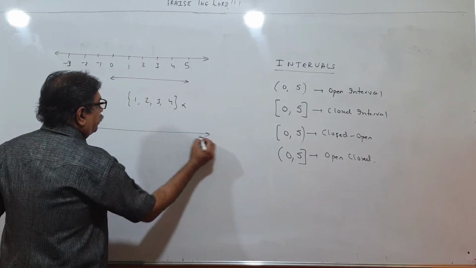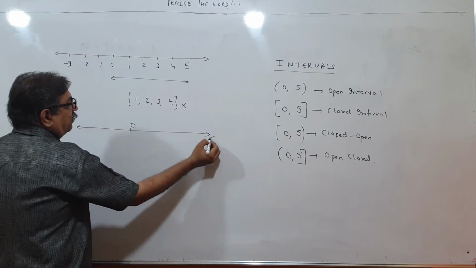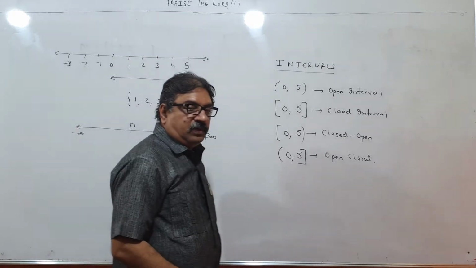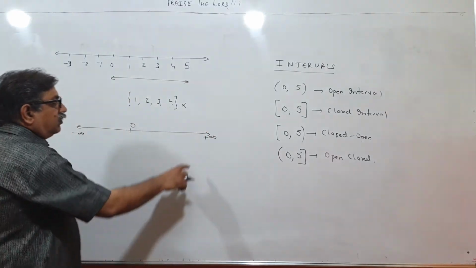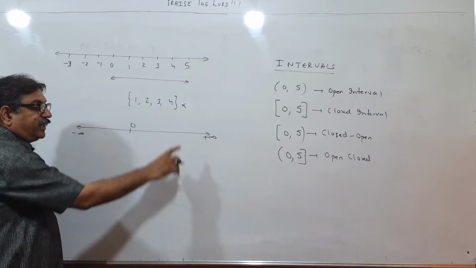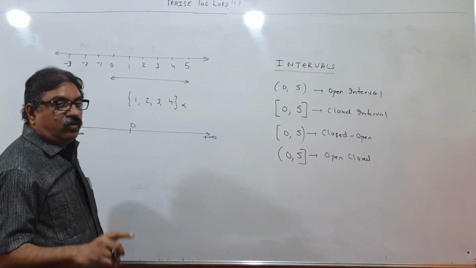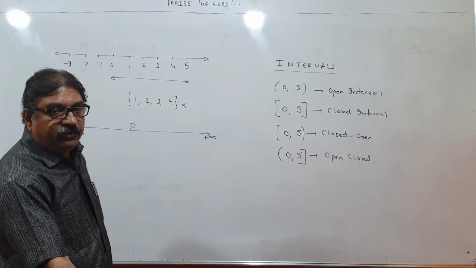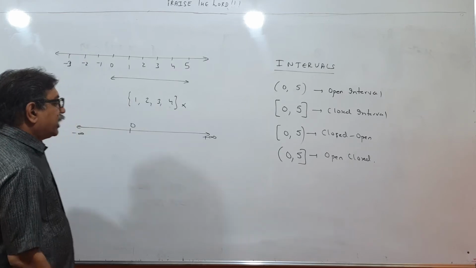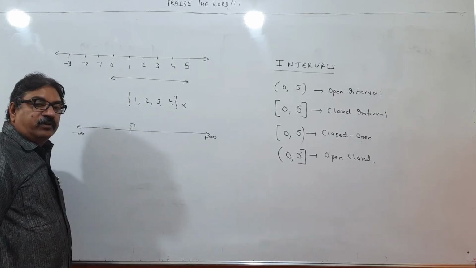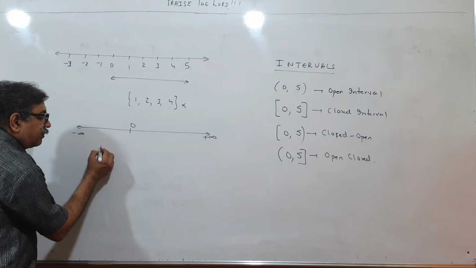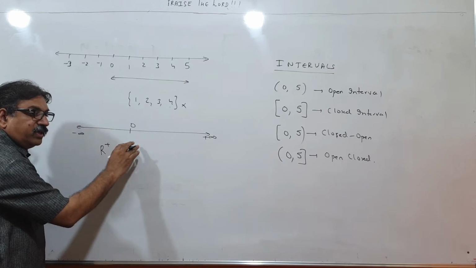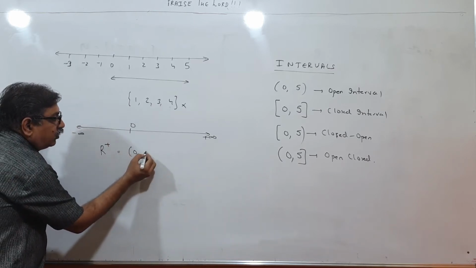Children, please remember, this will be 0, this will be plus infinity, this will be minus infinity. Last number we never know, so for infinity we will never close the interval. Infinity and minus infinity, the interval will always be open, because we don't know the definiteness of the numbers at the extreme points. If I want to write all the positive real numbers, R plus means all the positive numbers. Positive means greater than 0, so 0 not included, 0 to infinity.